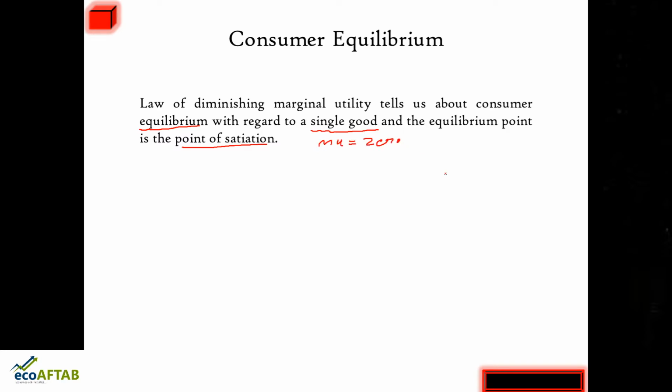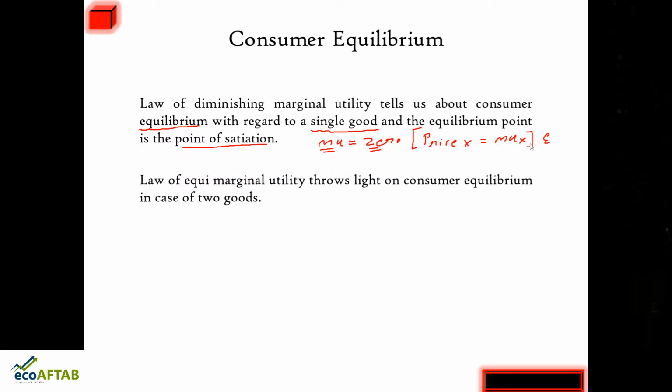That was the point of equilibrium, or you can say the price of the commodity X was equal to the marginal utility of the commodity X. In case of zero price, the consumer consumes till he gets zero satisfaction. In case of a positive price, the price of commodity X will be equal to the marginal utility of that commodity. That was the equilibrium position.